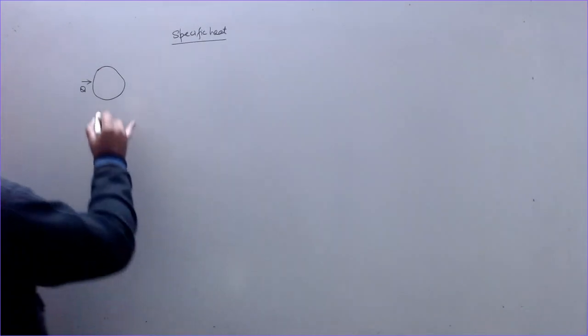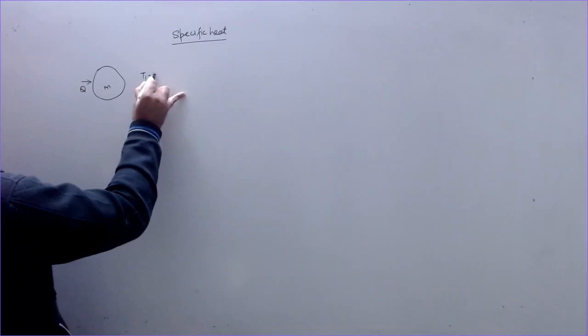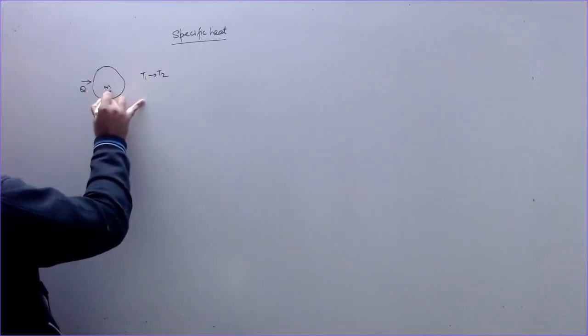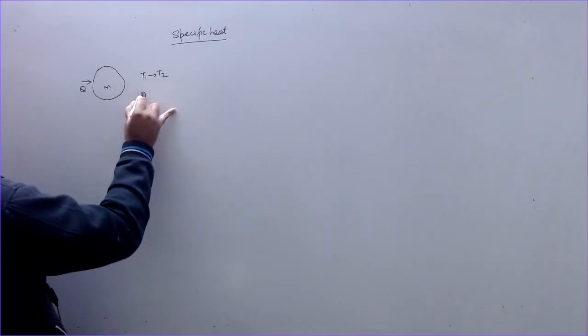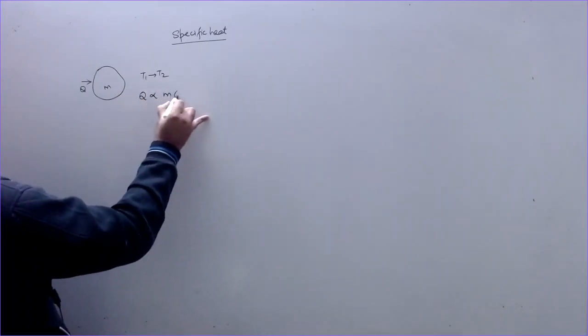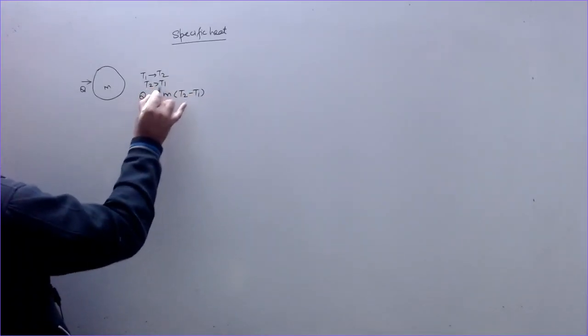As a result, their vibrations about their mean positions are also increasing. So its temperature is increasing if the heat is not going out of this. So its mass suppose is m, and the temperature changes from T1 to T2. T1 was the initial temperature, and it becomes T2. The temperature increases. So Q is proportional to the mass and proportional to the change in temperature, as T2 is greater than T1 if it is getting the heat.